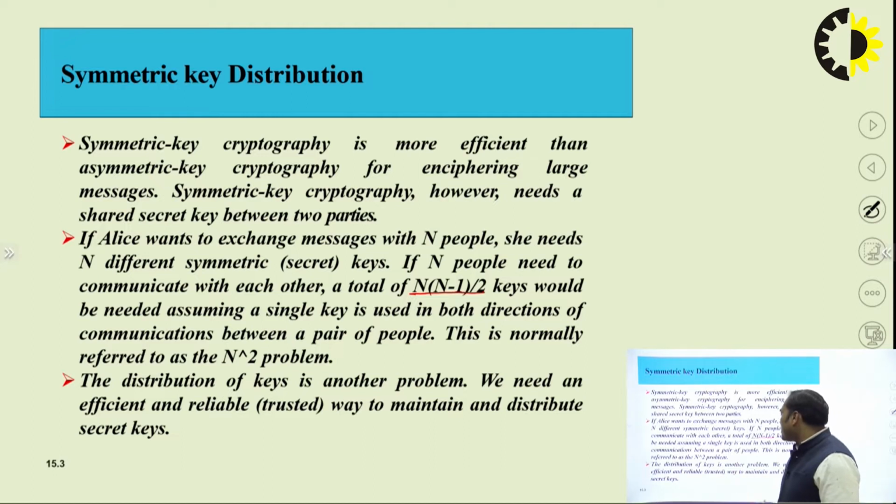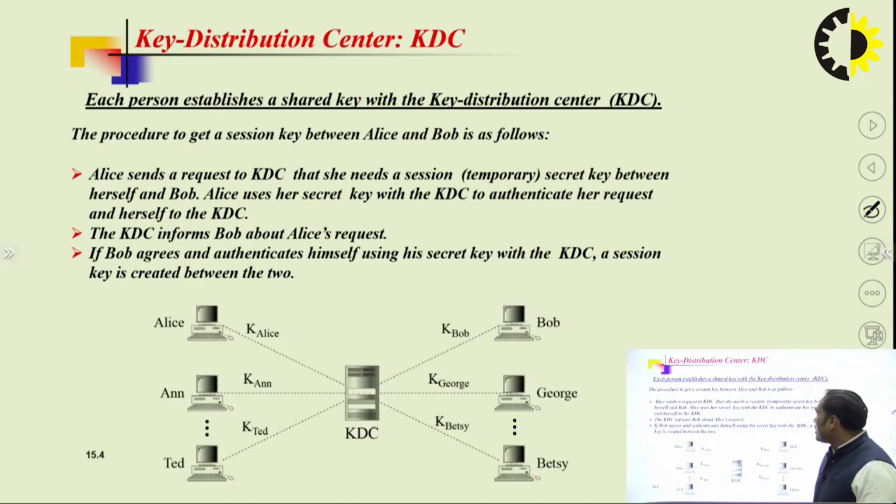The distribution of keys is another problem. We need an efficient and reliable way to maintain and distribute secret keys. If you share data between two persons, you need a secret key, which is the symmetric key, but this is unreliable. Sometimes if you share the key between two people and a third person hacks your key, it will create a problem and your data will be lost.